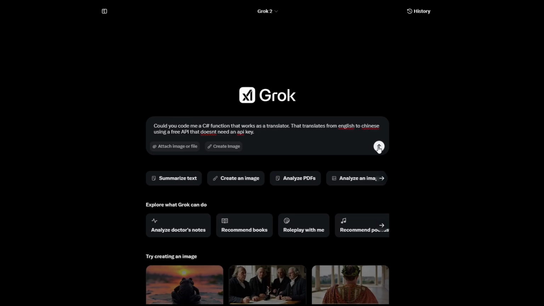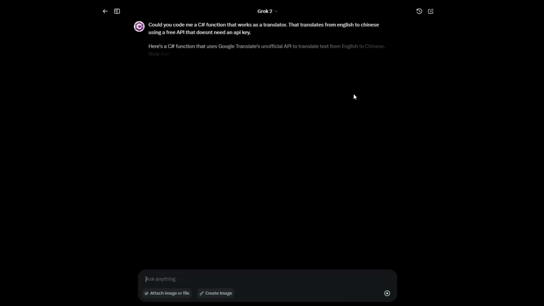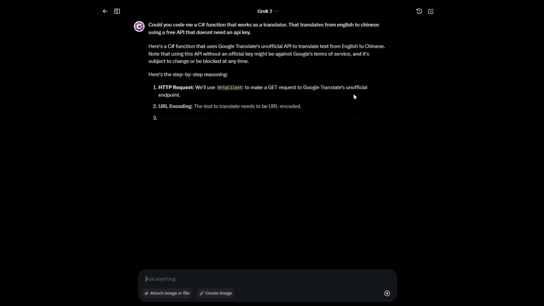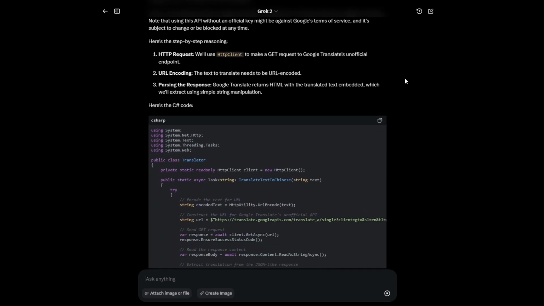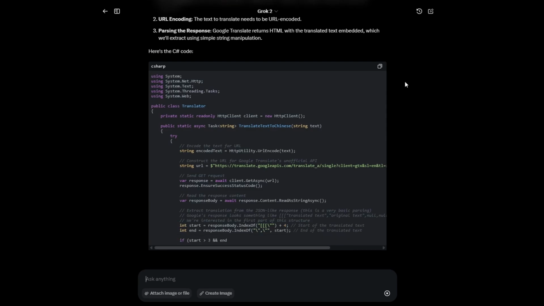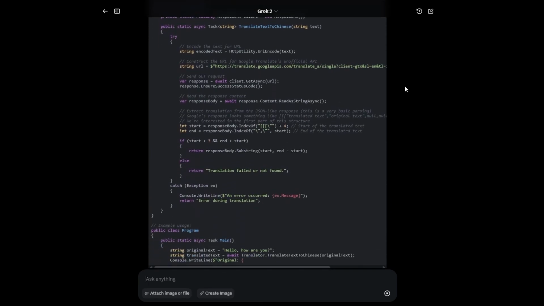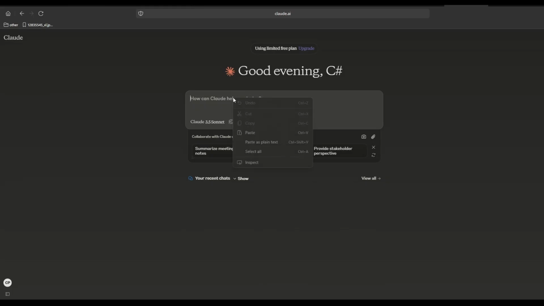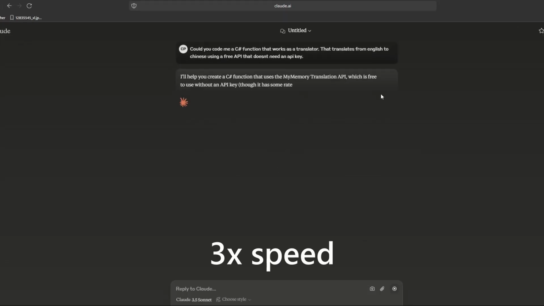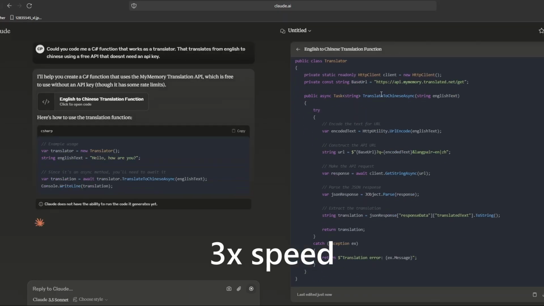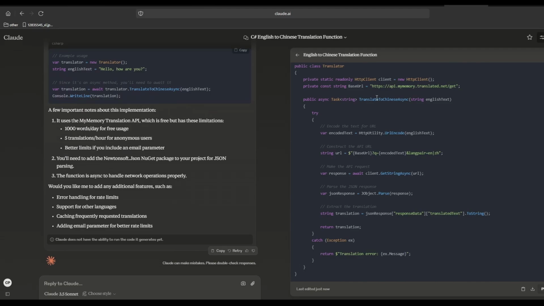Now let's paste it into Grok. And yeah, it's pretty fast, and it uses a Google API, which none of the other AIs used. Now finally, let's paste it into Claude. And now as I have all the code for each AI, I'll compare it and we'll see the results.